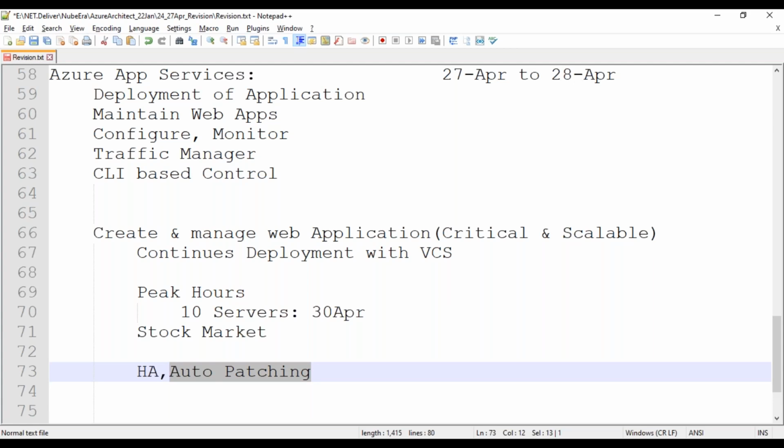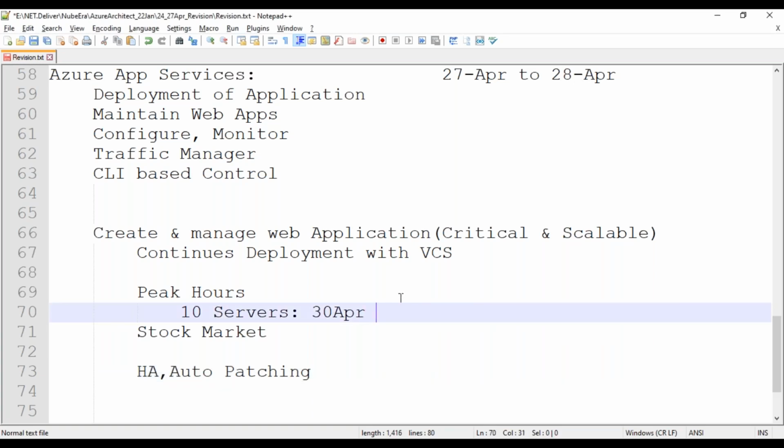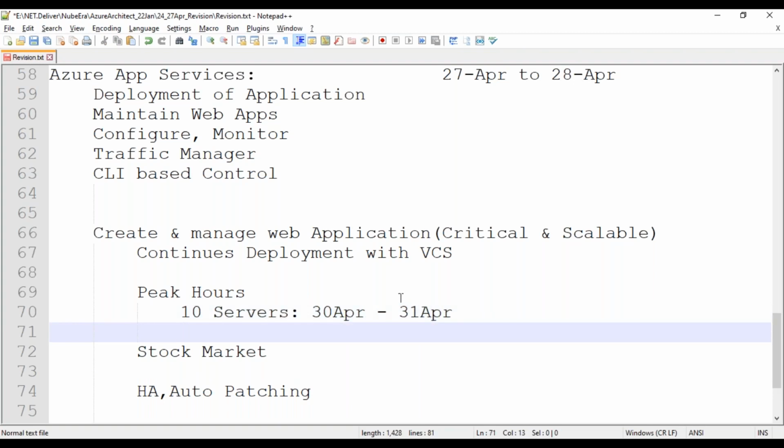In the peak hours, we can choose how many servers we want to expand, and then after the peak hours, like after Boxing Day or after Diwali, we can just go back to normal usage, right? Yes. So 30 April is our Diwali festival, suppose, and here we require 10 servers. On other days we require only two servers, so we can go back to that.